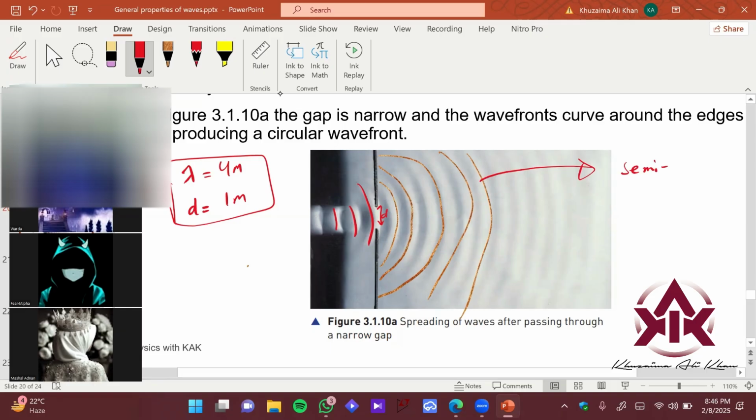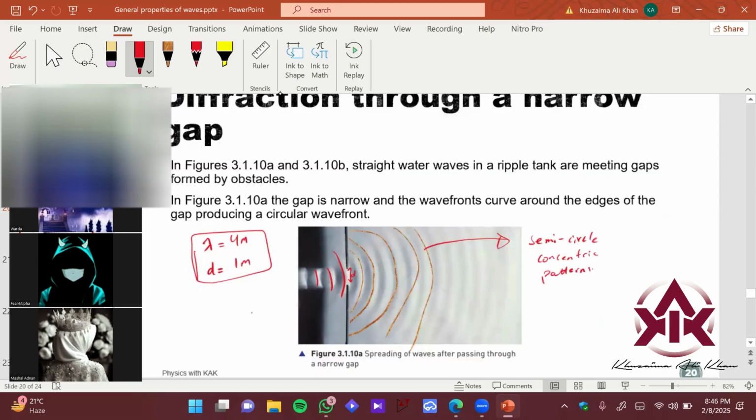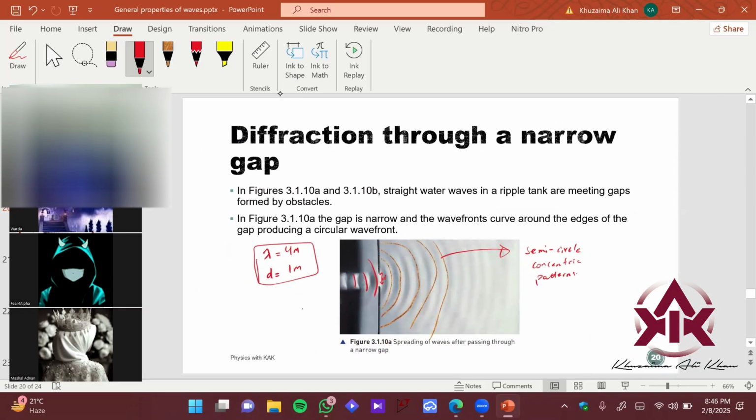So the smaller the opening, the greater the bending of the waves that pass through the small slit or opening over here. This sort of semicircle concentric pattern. If I want to describe this formally, it is the spreading of the wave after passing through a small opening or a small slit. Stray water waves enter the hole, and the gap is narrow, and you can see the wavefronts curve around the edges and produce a circular wavefront.